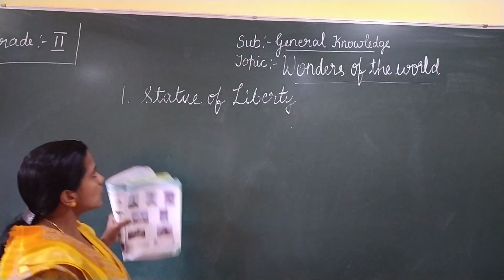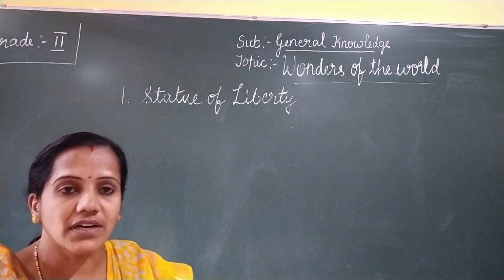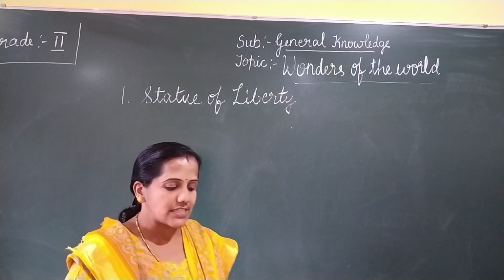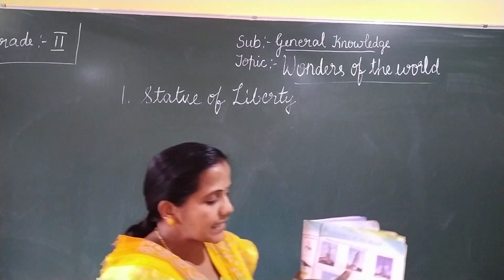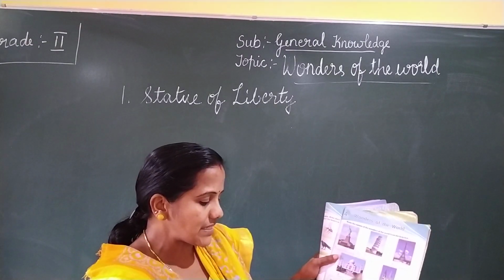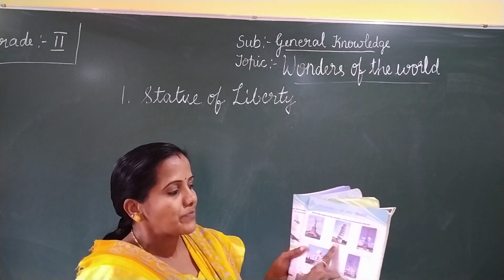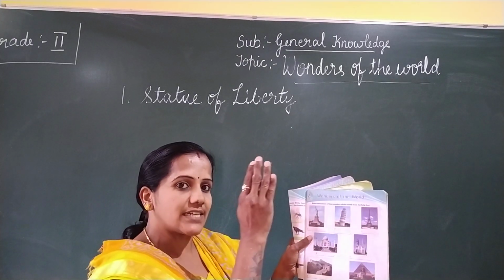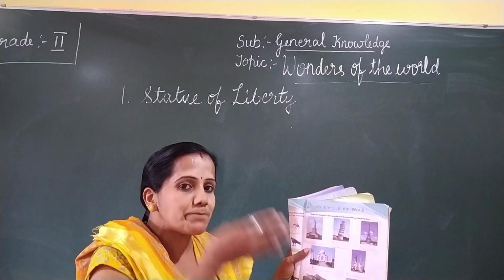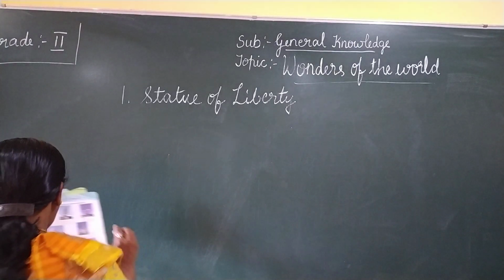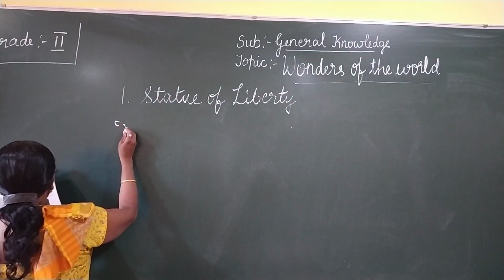So this is one of the wonders of the world. It is in New York, in USA. Can you see the second one? What do we call this? This is Leaning Tower of Pisa. This building is not straight. Can you see? It is tilted, bent, leaning. So it is called Leaning Tower of Pisa.